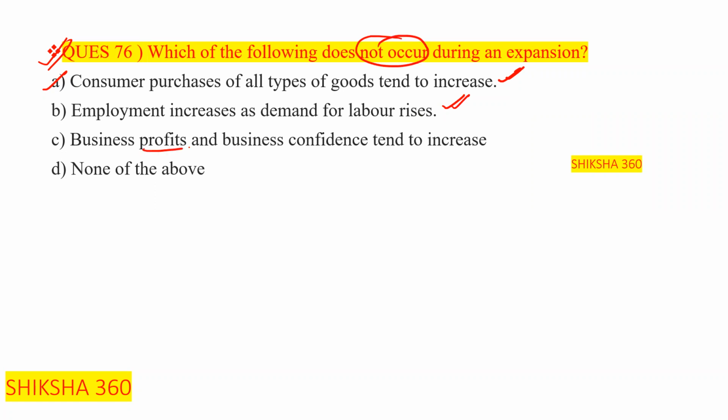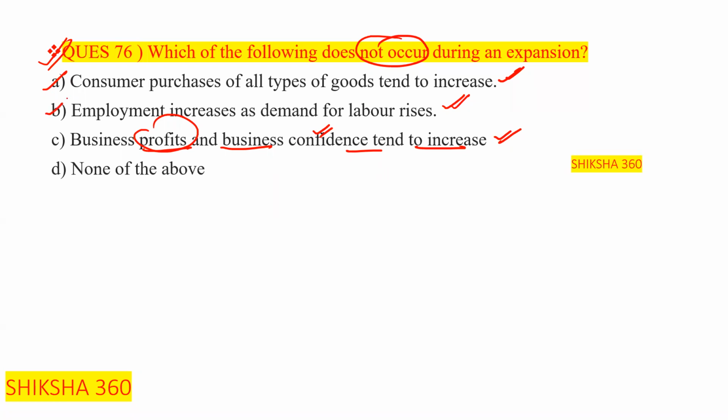The third one is, business profits and business confidence tend to increase. As there is more demand, to fulfill that demand there is more supply of goods, so that leads to business profits and also business confidence. If there is more demand, we can say that business is going well. So this one is also correct: business profits and business confidence tend to rise.